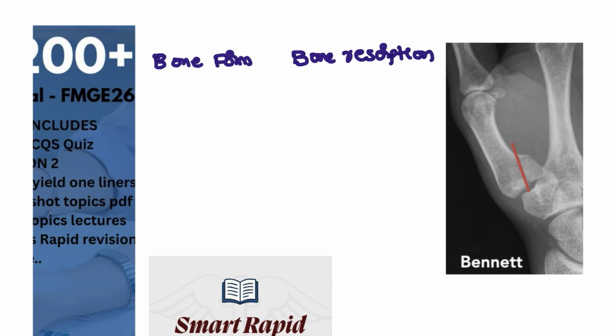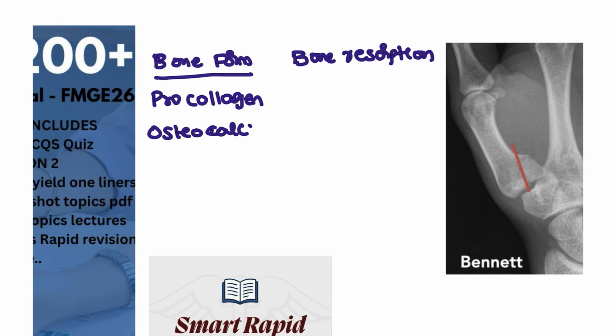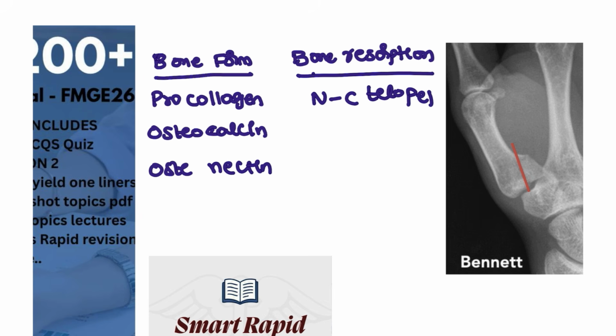Bone formation markers are such as procollagen, right? Collagen plays the major role. Next, osteocalcin and osteonectin. Okay, these are the two important ones. Next, the bone resorption markers: these are N and C telopeptides, N and C telopeptides, and there is one other, that is TRAP. So what is TRAP? TRAP is tartrate resistant acid phosphatase. This is also a resorption marker.